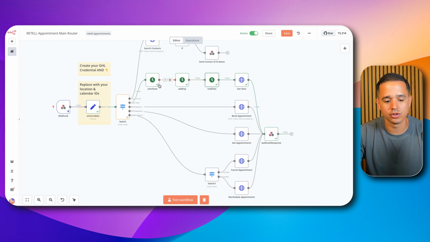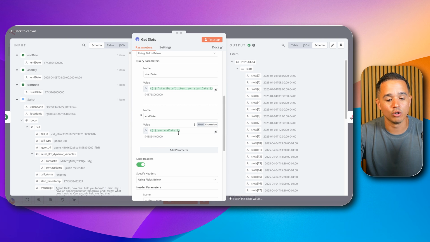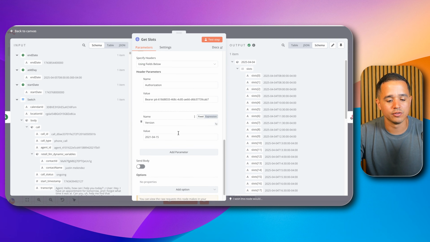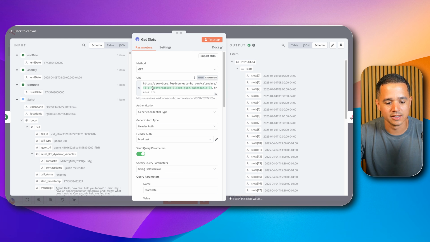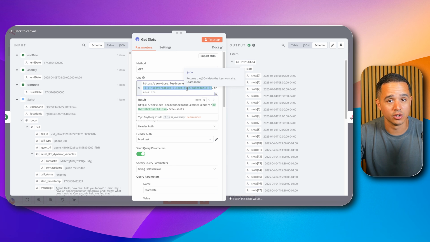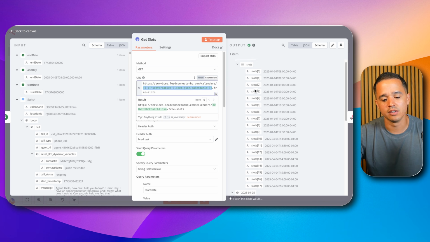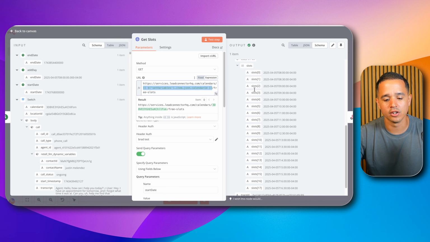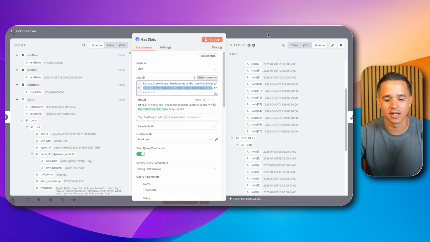And then we use those 2 variables, start date and end date, inside of our API call to find open slots for that calendar. And there's a few other fields in here like calendar ID. That is a path parameter. We dynamically fill that with whatever we put in our set variables node in the beginning. That's why I said it's important for you to copy your calendar ID and place it in there in order for this to work correctly. And you see here this API call responded with a bunch of open slots.